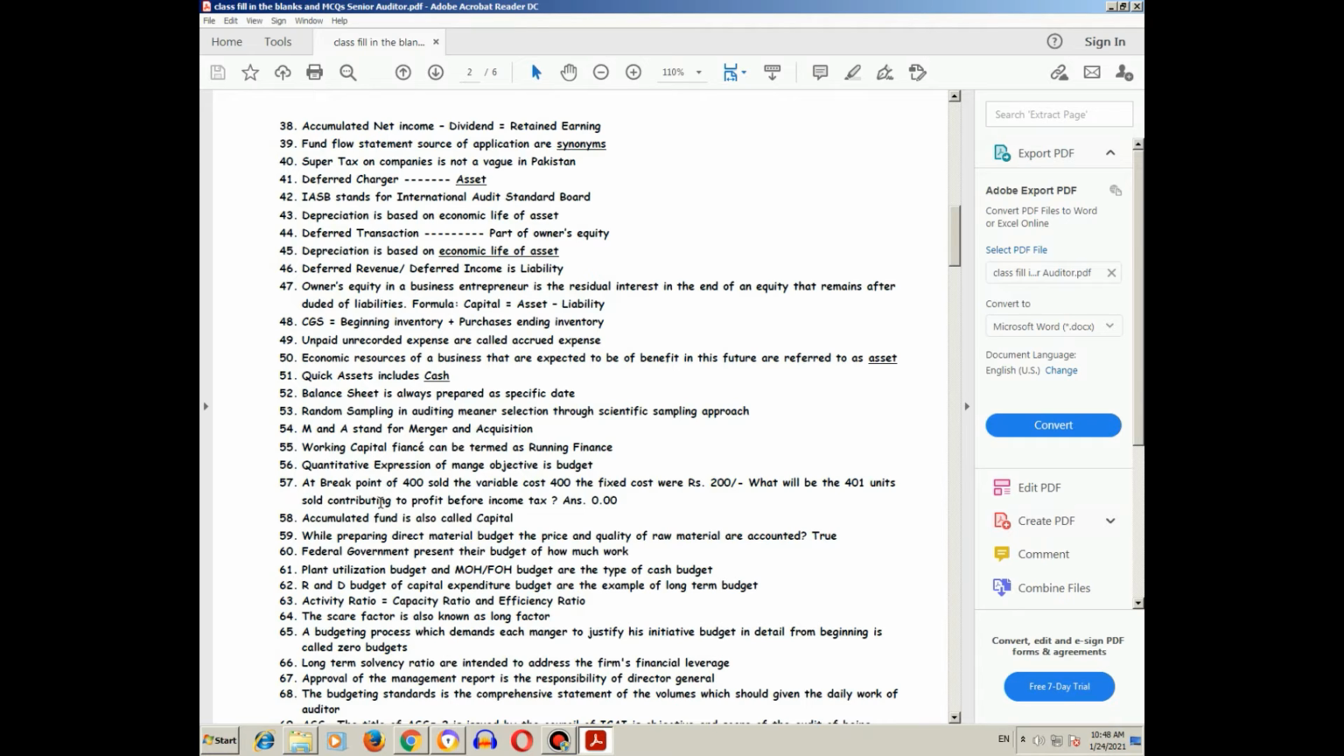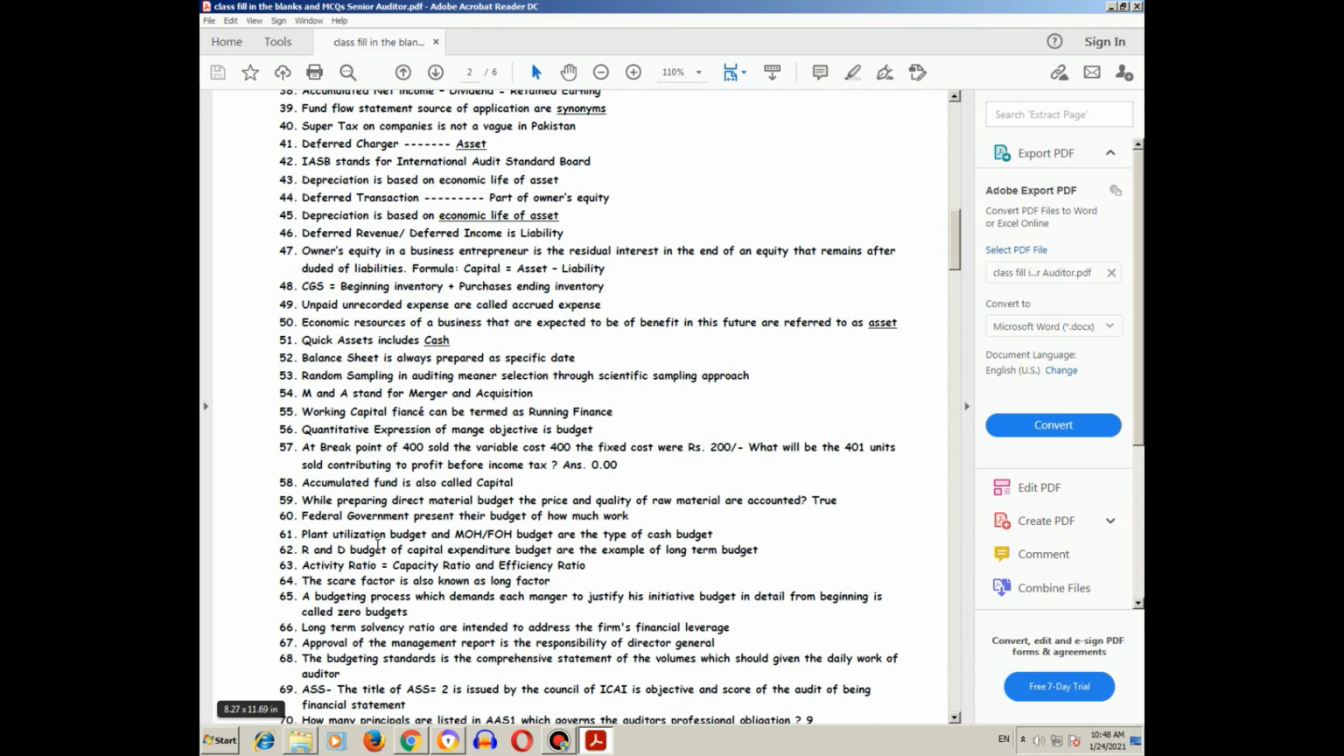Accumulated fund is also called capital. While preparing the direct material budget, the price and quantity of raw material are accounted for. True. Plant utilization budget and manufacturing overhead budget are types of cash budget. R&D budget and capital expenditure budget are examples of long-term budget.